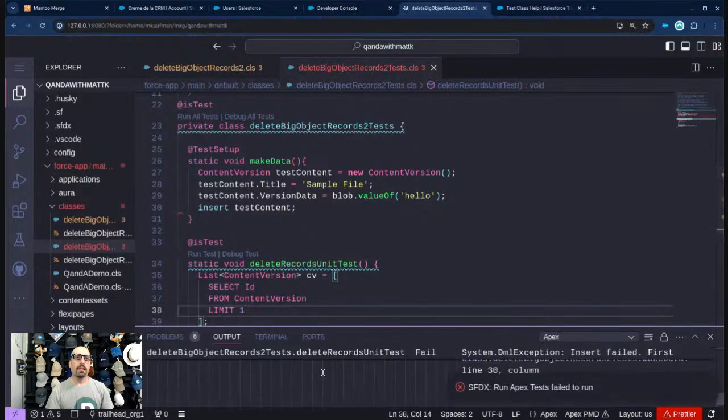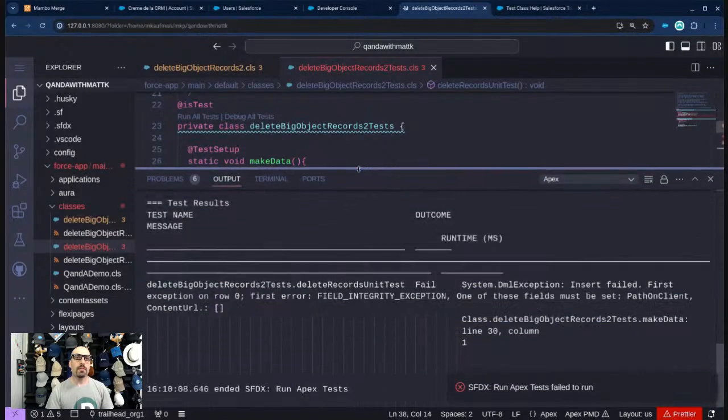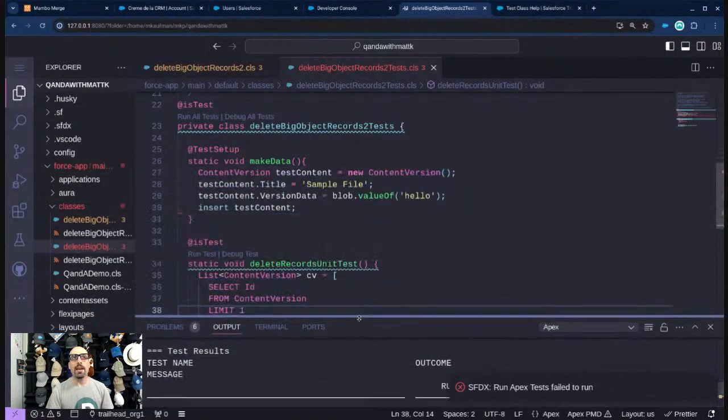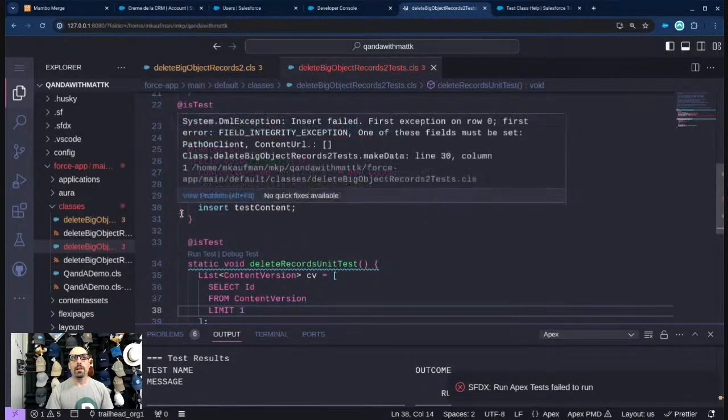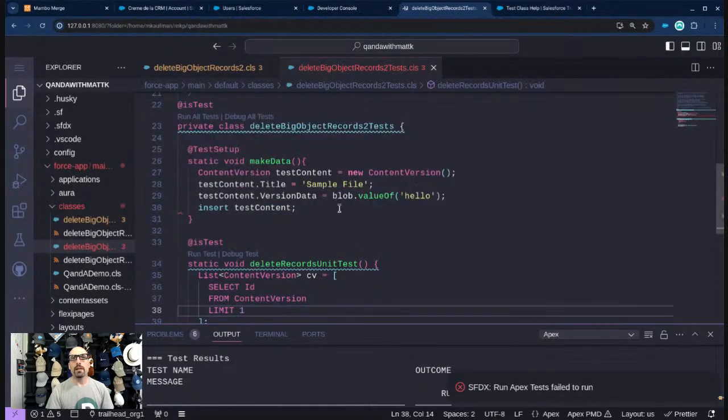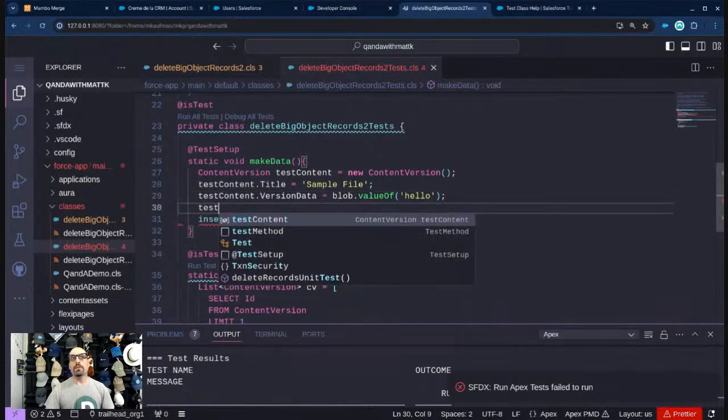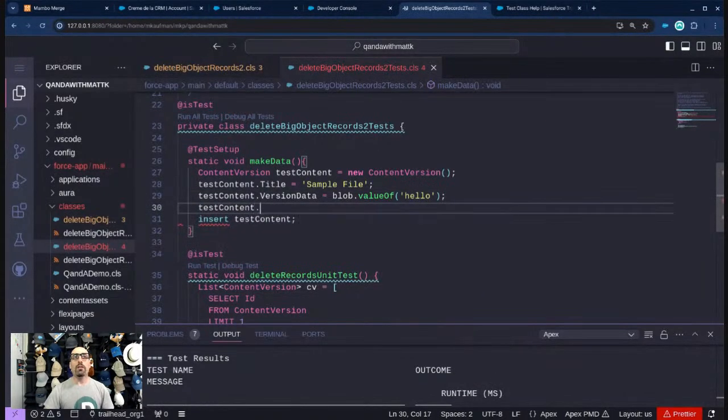Okay, so we got an error. Let's see what it says. Insert failed. One of these fields must be set: path on client or content URL. Okay, so this again is saying to me, hey Matt, you didn't fill in all the required fields. So this line here, we can see the little red line, insert test content failed. Now, I should probably look at what are all the required fields.